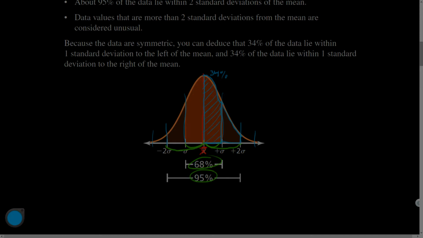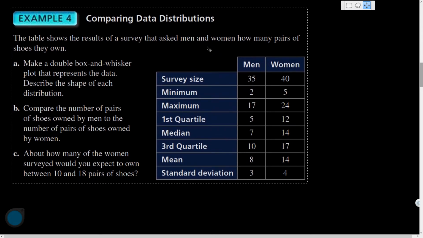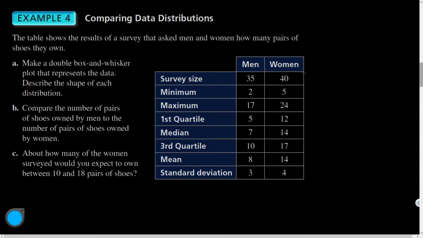Let's take a look at example 4. How many pairs of shoes they own? Okay, so here is a table that surveyed men and women of how many pairs of shoes they own. Actually, oddly, they didn't survey the same number of people. That's unfortunate. Usually you want to survey the same size of each group, and you want what's called a random sample. Okay, a random sample.